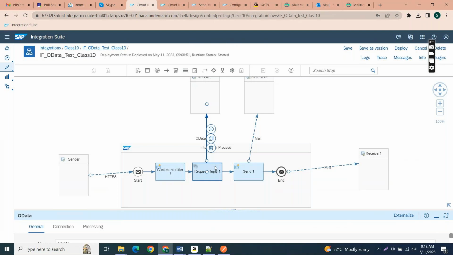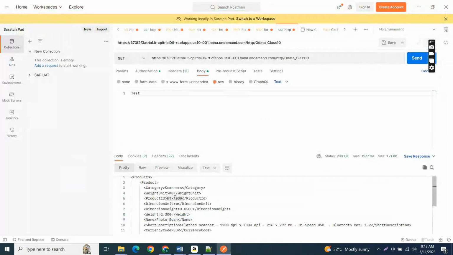Here you can see the sender system has only the material numbers. They require the material information in clear detail, but they have only the product ID. So they would like to know all the product ID details.